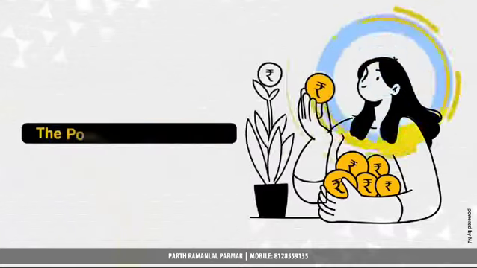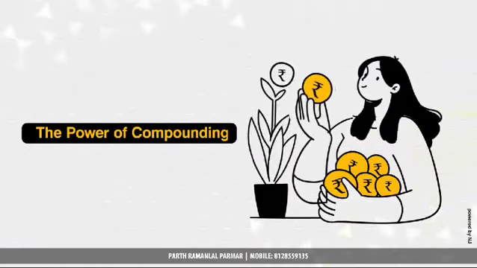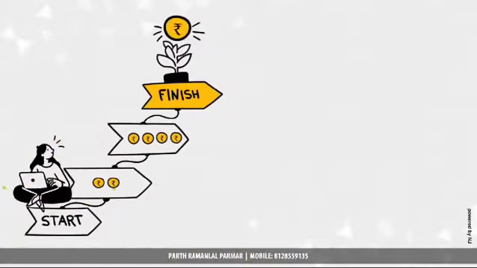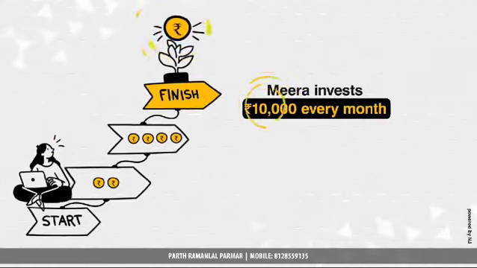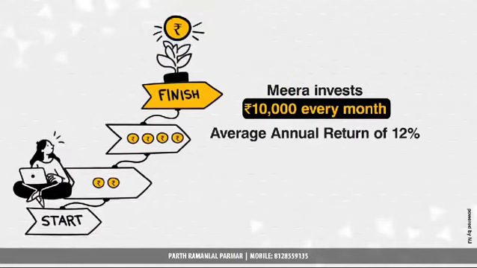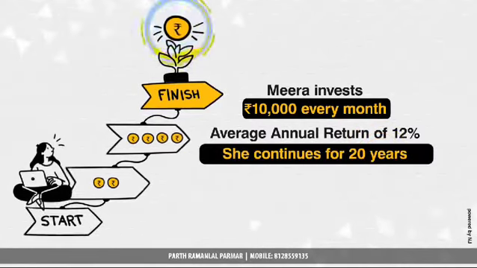To understand the power of compounding, let's consider an example of a monthly investment. Suppose Meera decides to start a monthly investment of Rs 10,000 with an assumed return of 12%. She plans to continue this investment for a period of 20 years.